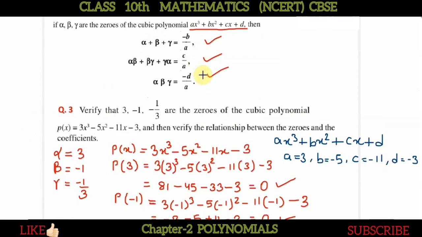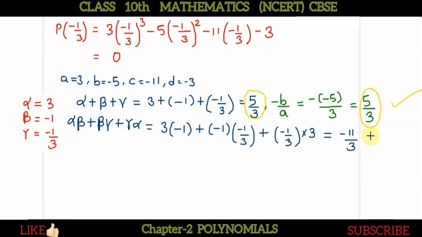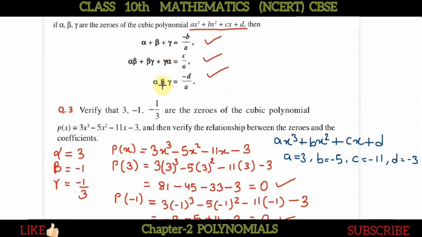Now we have to check whether it is equal to c by a. We will find c by a from the values of a, b, c and d. So c by a is -11/3. Yes, it is okay. So this relation is also verified. Both are equal, -11/3 and -11/3.